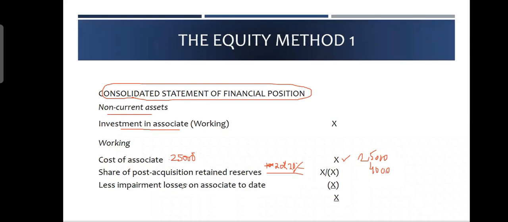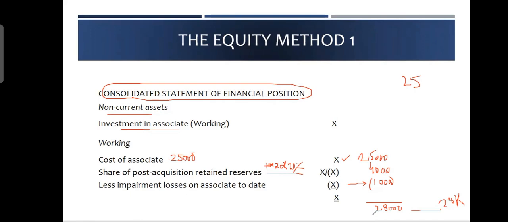And then any impairment losses on associate, if they have made an impairment. So let's suppose there is an impairment of gamma. It is possible that gamma has been impaired by 1,000. You should subtract it, and you say that my closing balance of associate is 28,000. So in the beginning balance, when you acquired this associate, you put it as 25,000 on acquisition, at cost, and at the end of the year it is 28,000. And these are not the only numbers actually. What you need to understand is that they may have paid out some dividends, because it is possible that your share of profit is 4,000 and they have given you dividends. If they have given dividends, you should also subtract that.